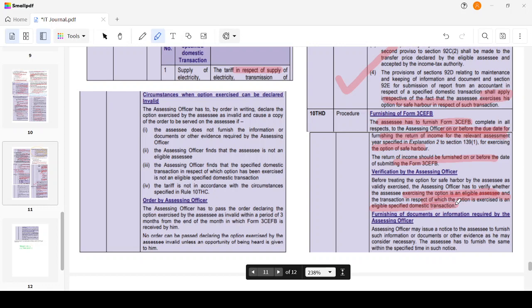Furnishing of documents or information required by the assessing officer. The assessing officer may issue a notice to the assessee to furnish such information or documents, and he has to furnish such documents within a specified time. Circumstances when the option exercised can be declared as invalid.